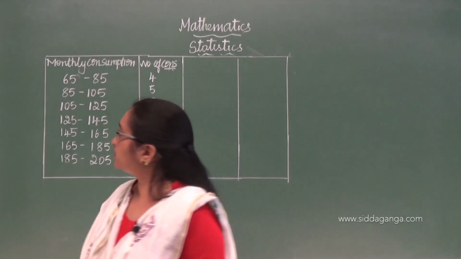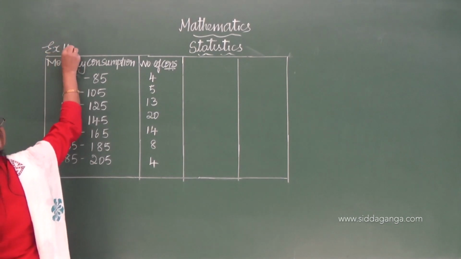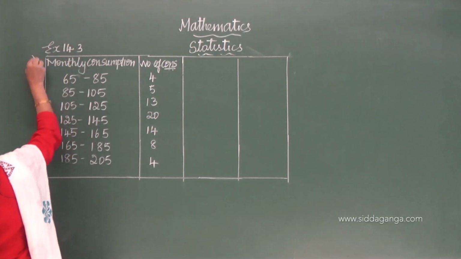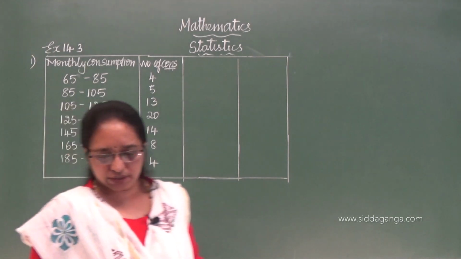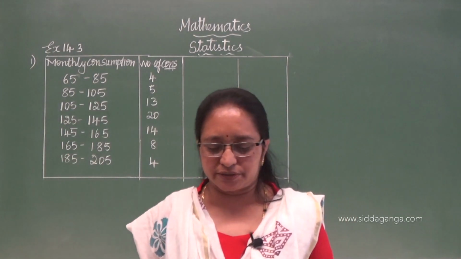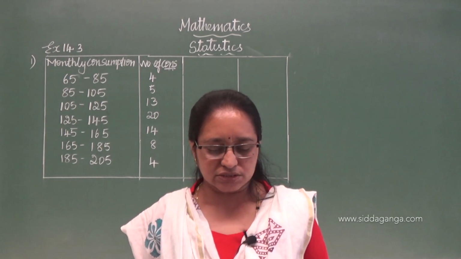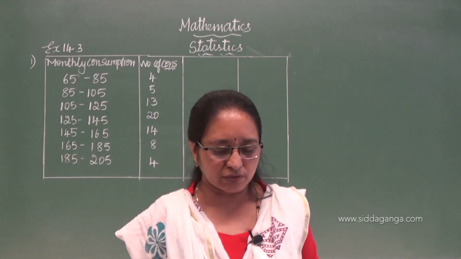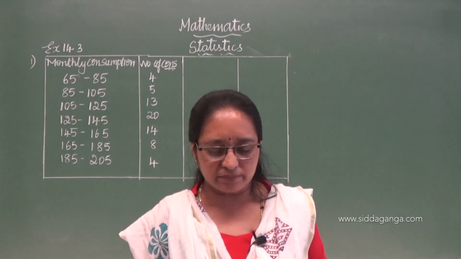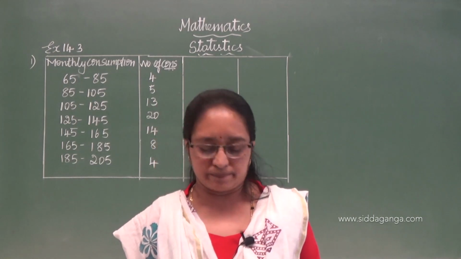So from exercise 14.3, first one. Okay, I am going to read the question now. The following frequency distribution gives the monthly consumption of electricity of 68 consumers of a locality. Find the median, mean and mode of the data and compare them.